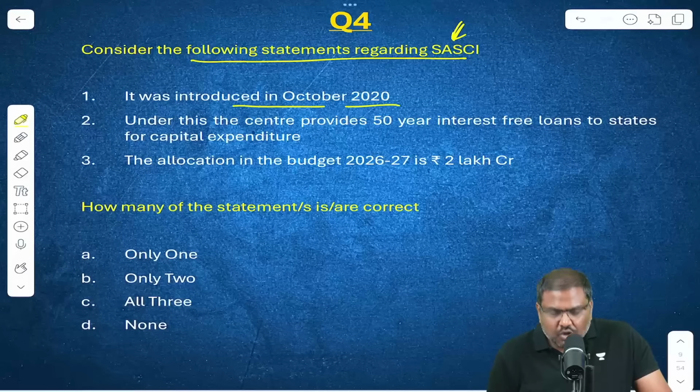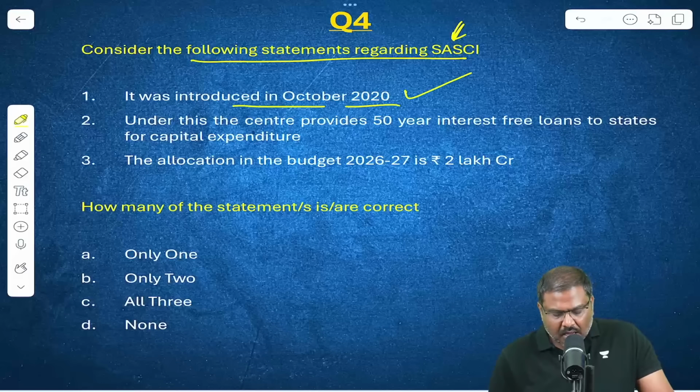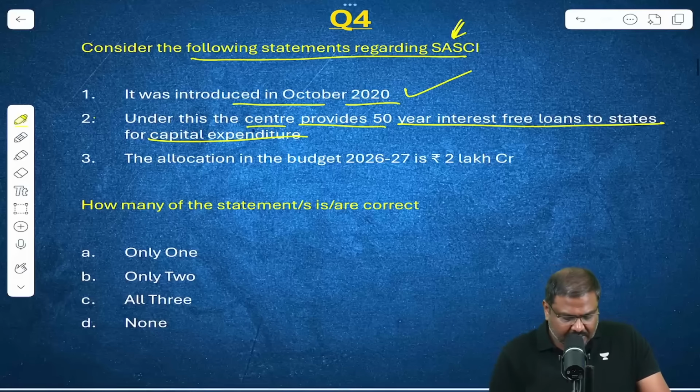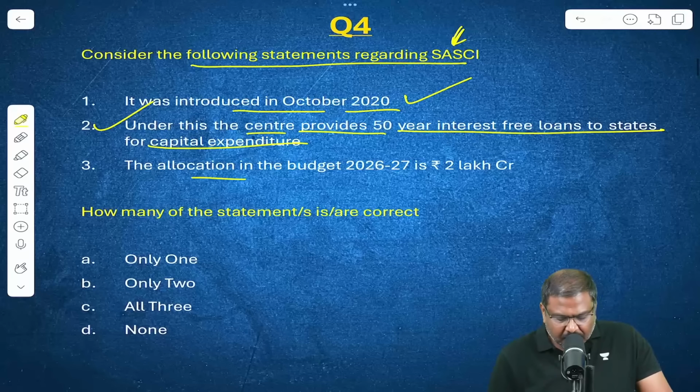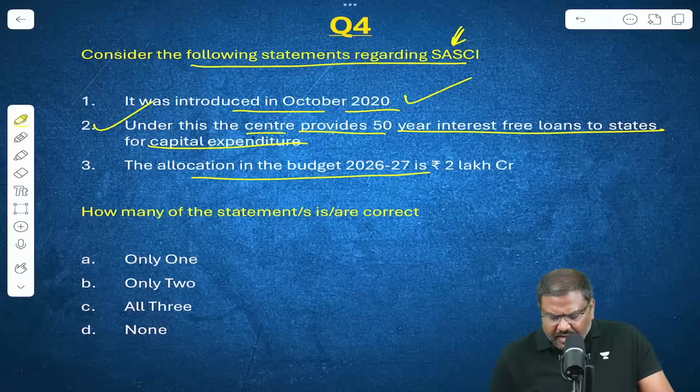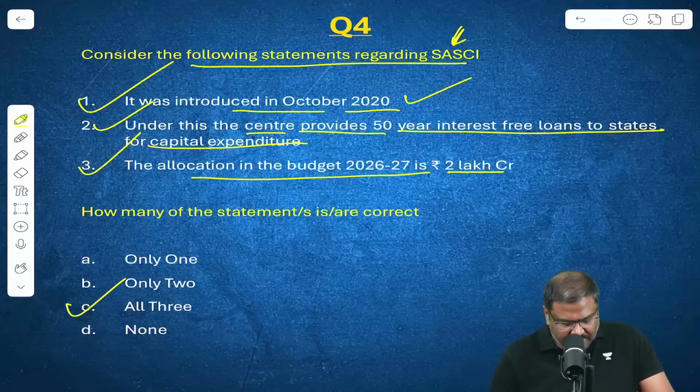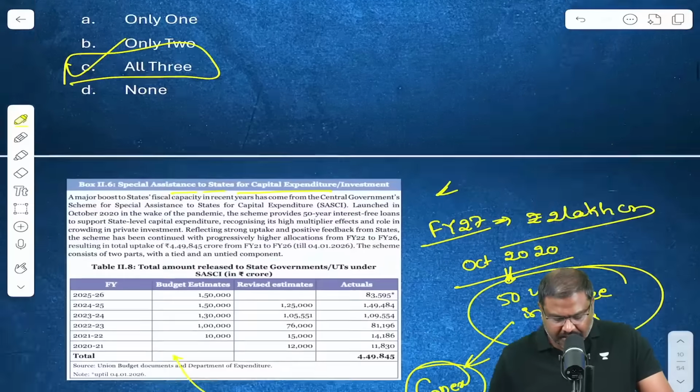It was introduced in October 2020. Yes. Under this, center provides 50-year interest-free loans to the states for capex. Yes. The allocation in the budget for financial year 27 is 2 lakh crores. Yes. Question number 4. All the 3 statements are correct. Right option will be option C.